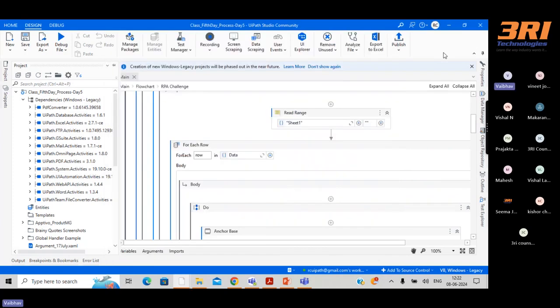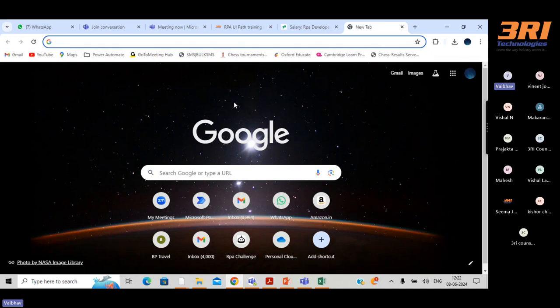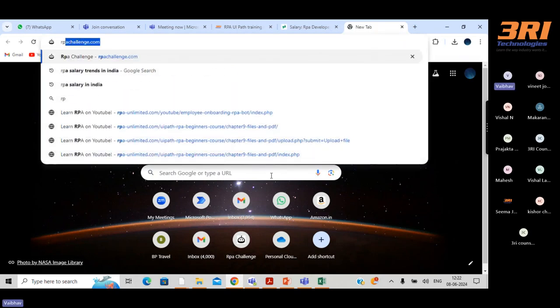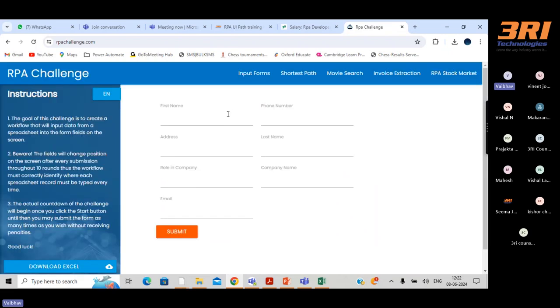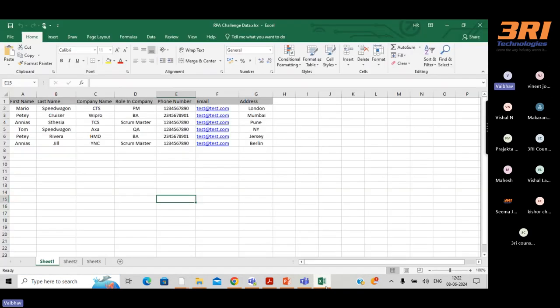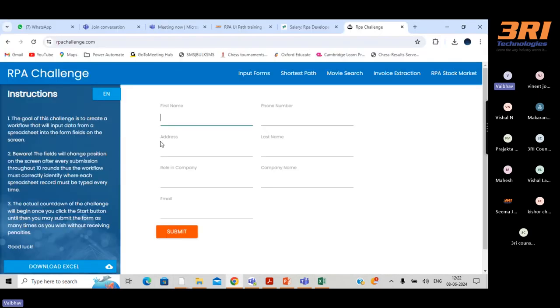No? All good? Okay. So now I'm going to explain one use case. What is the use case, basically? This is our website called rpachallenge.com, right? What we have to do here is enter the employees, basically. We have to fill in the employee data, and the employee data is coming from this Excel file, right? We have to fill the data here and then click on submit.